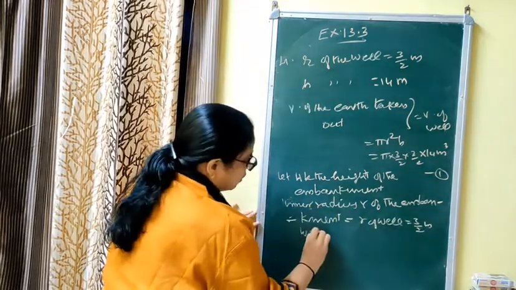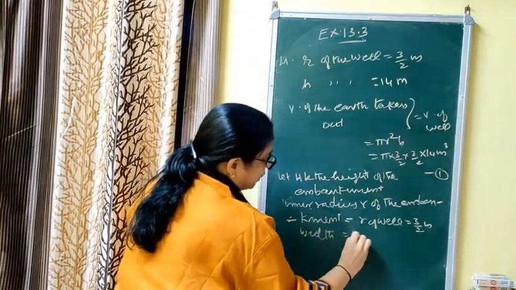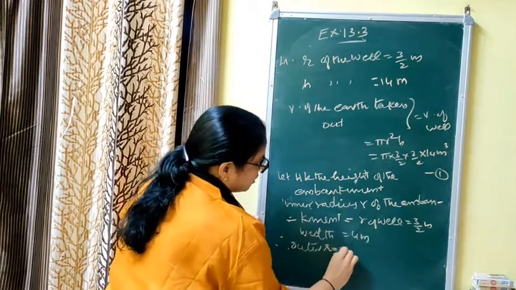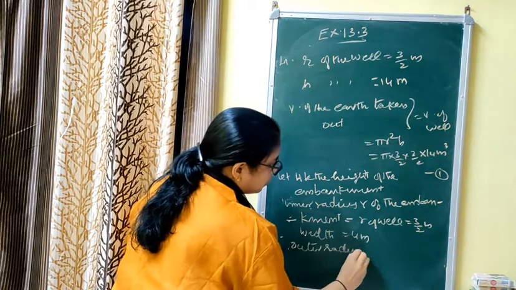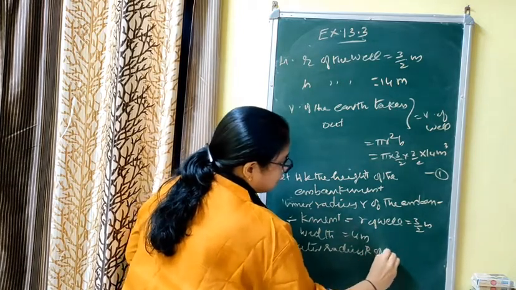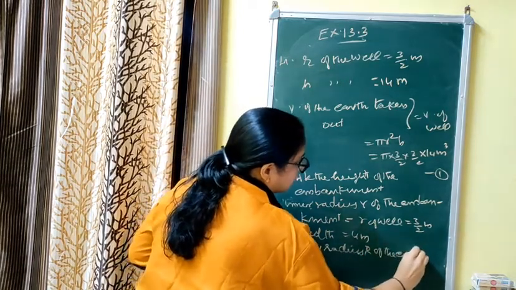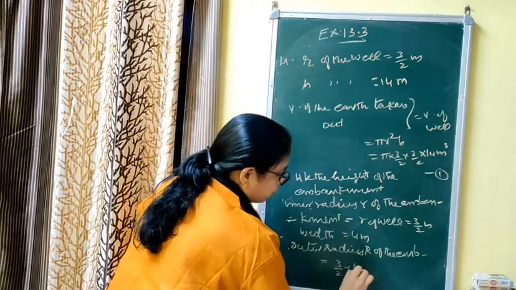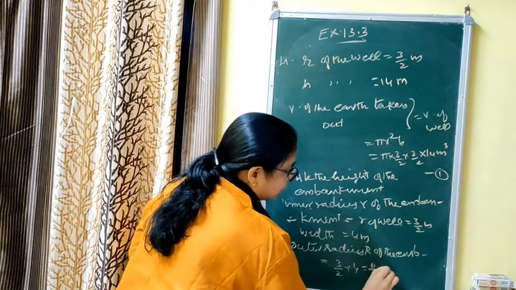Now width you are given as 4 meter. Therefore outer radius capital R of the embankment, I am not writing the full statement, you have to write by yourself, is equal to 3/2 plus 4, that is 11/2 meter.